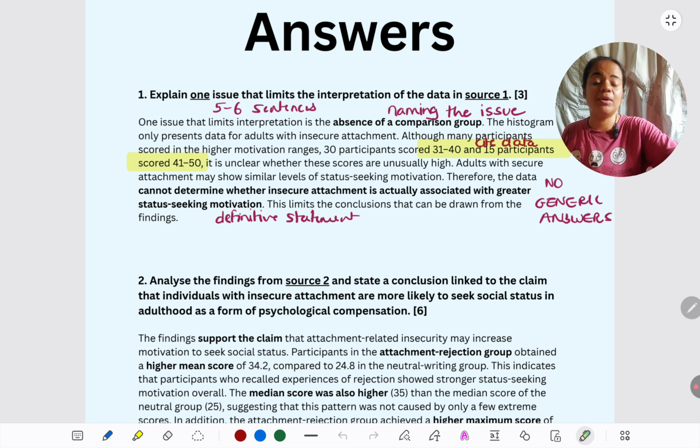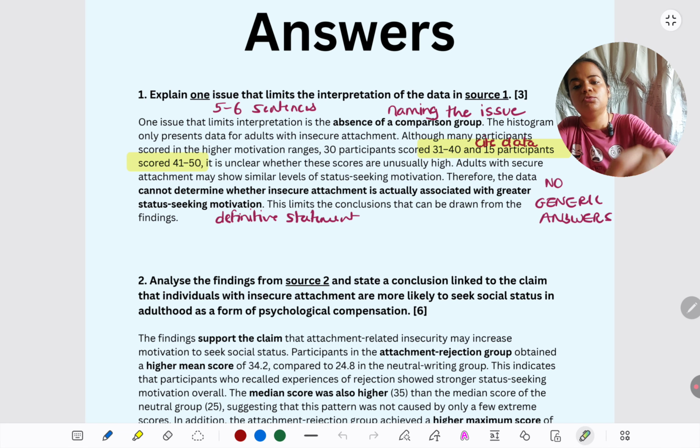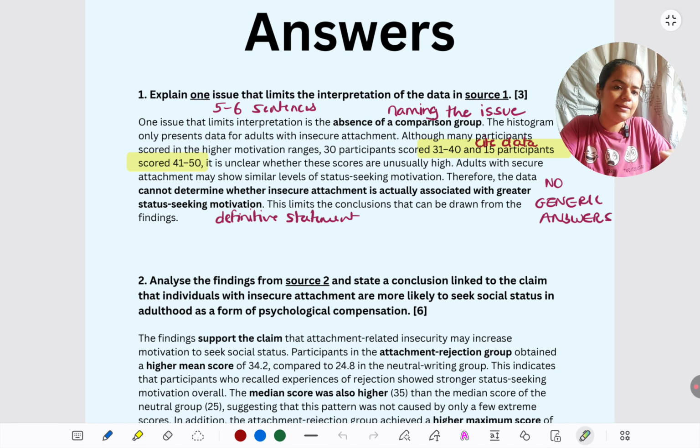These are seeking status. But what we are not able to conclude from this is: is this something unusually high? Is this something that securely attached people do not show? We are not able to say that. So we are not able to say that insecure attachment is associated with greater, the key word here is greater, status seeking motivation. That we are not very sure of, because we compare one thing with another. How can we use a comparative term like greater? Okay, now what other possible limitations are there besides this that we could have given? Absence of comparison group is the most limiting factor. But you can also talk about absence of sample details.